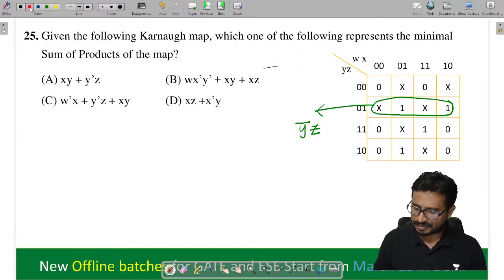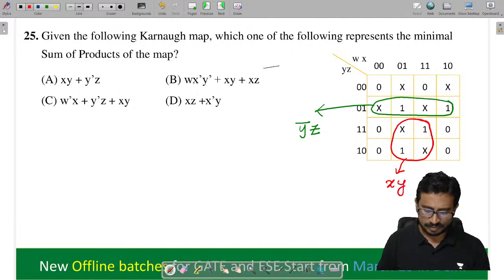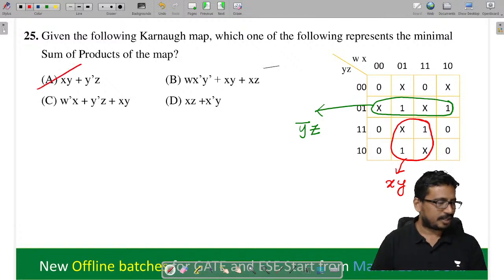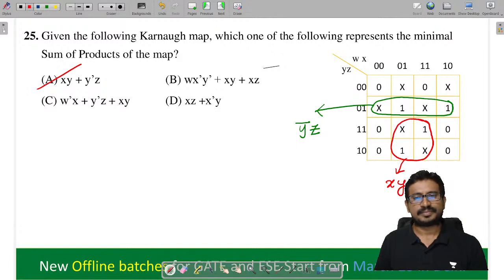Right? I can group this. Okay, so what will we get from here? So this is what we'll get now, XY. Check it, all of you. So which option, tell me? The remaining quads, no need to group them. Option A.